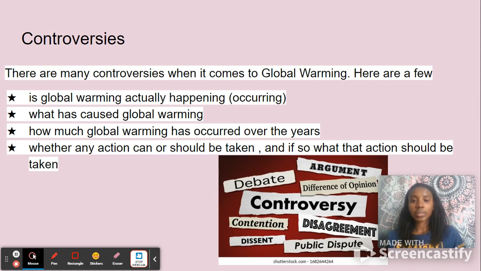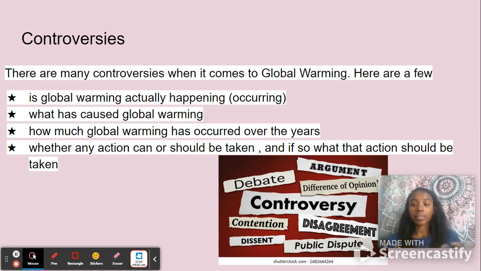Controversies. There are many controversies when it comes to global warming. Here are a few. Is global warming actually happening or occurring? A lot of people may have a question about whether it is actually happening, and how will they know if it's actually happening? So that's a controversy. The next one is what has caused global warming. Many people want to know what has caused it because they don't know what global warming is or how it affects the earth. So that's another controversy.